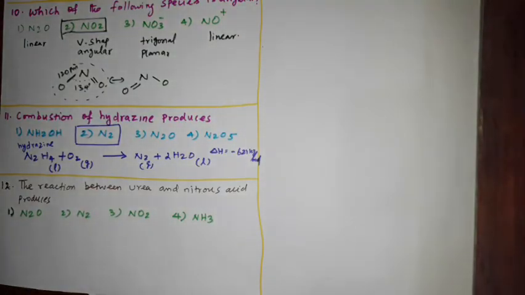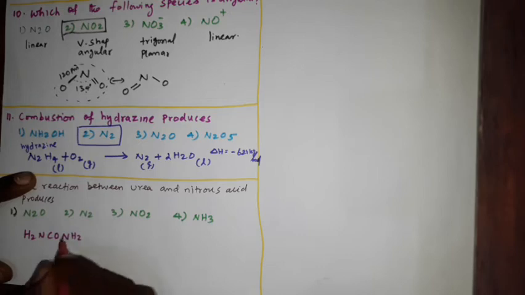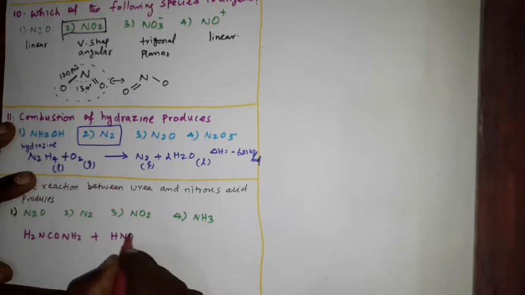Now question number 12. The reaction between urea and nitrous acid produces option 1 N2O, option 2 nitrogen N2, option 3 NO2, option 4 NH3. See, when urea, that formula is NH2CONH2, H2NCONH2, plus nitrous acid, that is HNO2. Nitrous acid formula is HNO2.